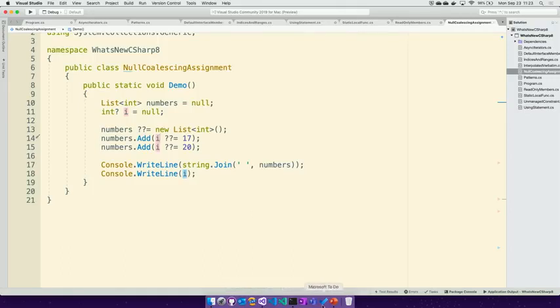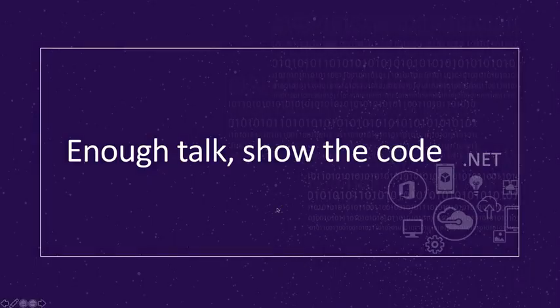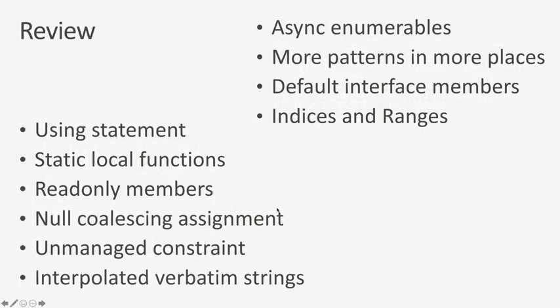And with that, we'll go back into finishing up and talk with a lot of the questions. These were the features that we had. The ones I didn't talk about were the unmanaged constraint, which primarily is going to be used by libraries for very high performance scenarios, and interpolated verbatim strings, which means now the $ and the @ can be in either order. And with that, let's go to Kendra and get some questions.